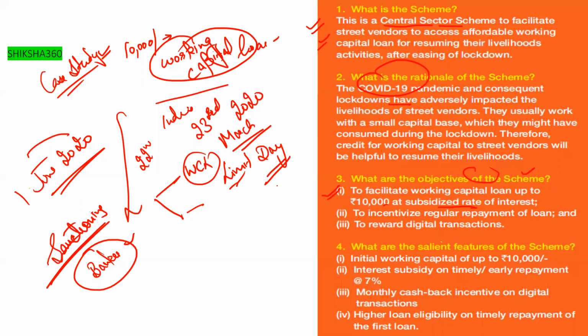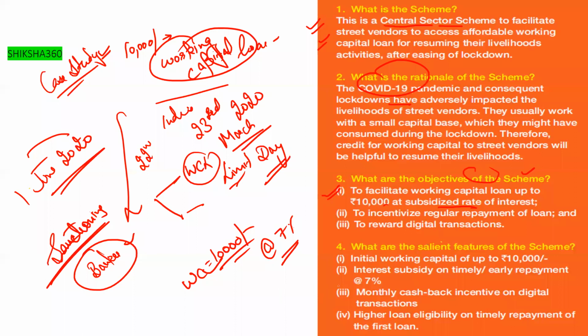Next, what are the salient features of this scheme? Initial working capital of 10,000 and interest subsidy on timely or early repayment at the rate of 7%. Monthly cashback incentives on digital transactions, very important.